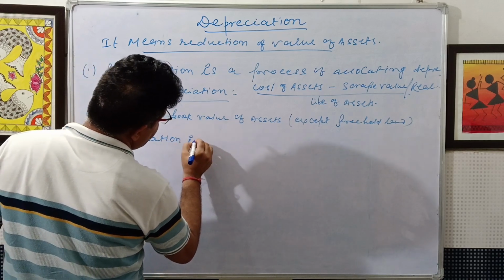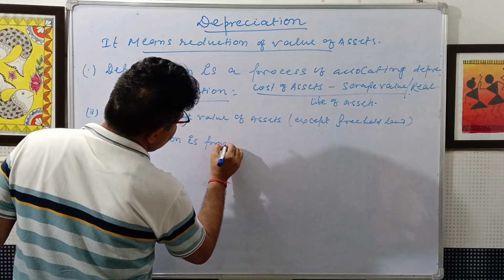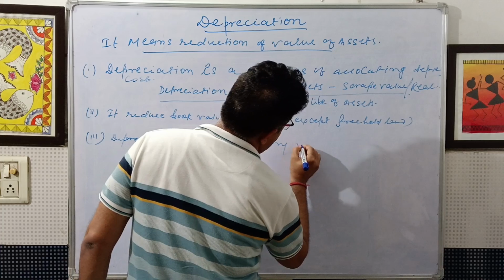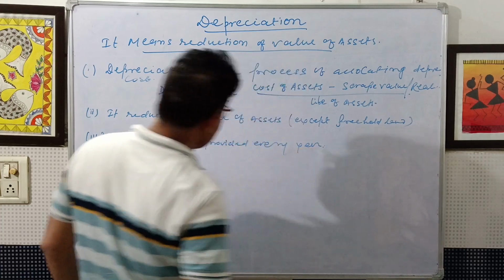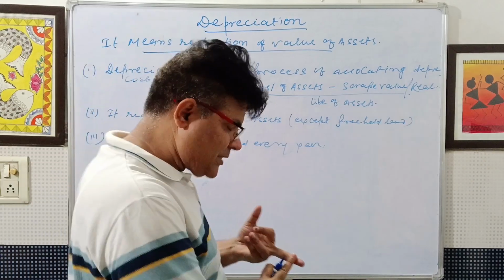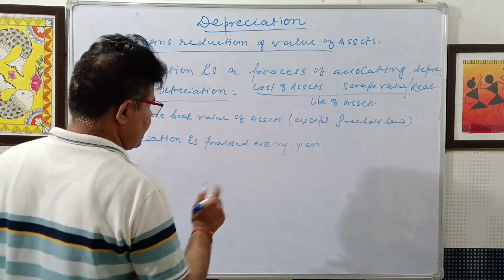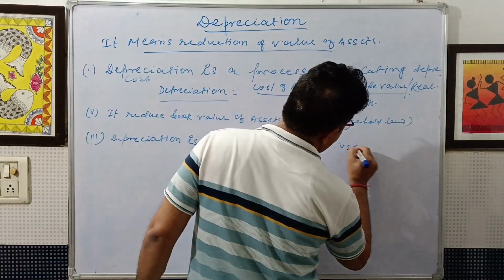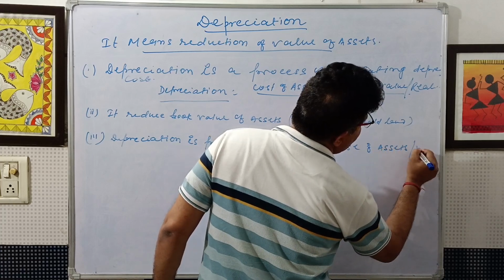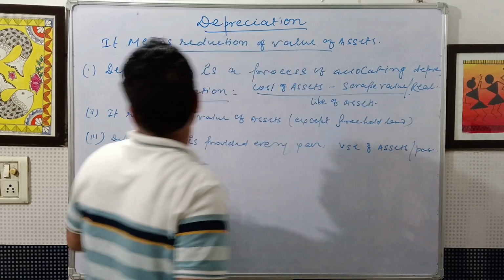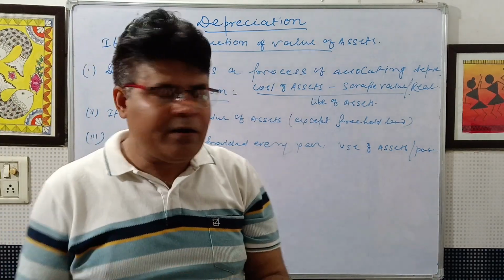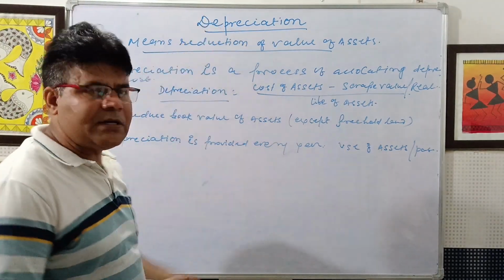Why every year? Because of the use of assets or passage of time.